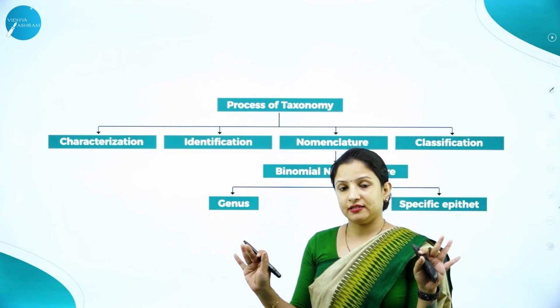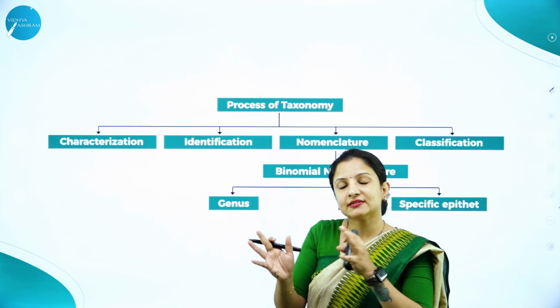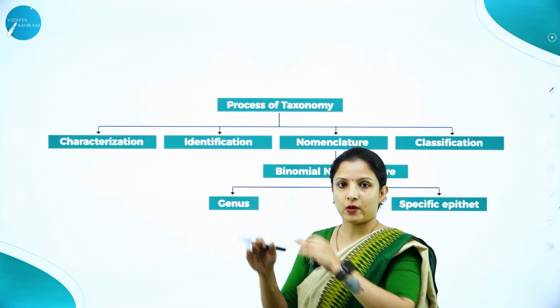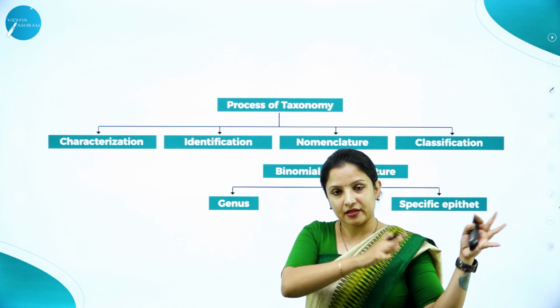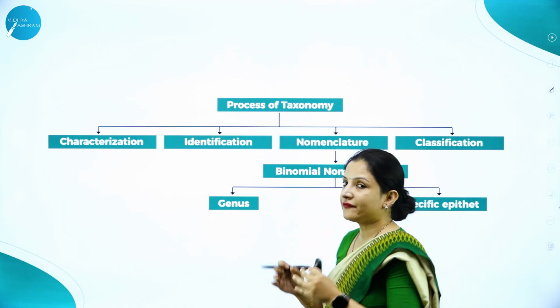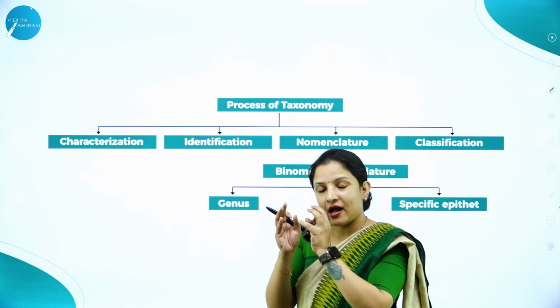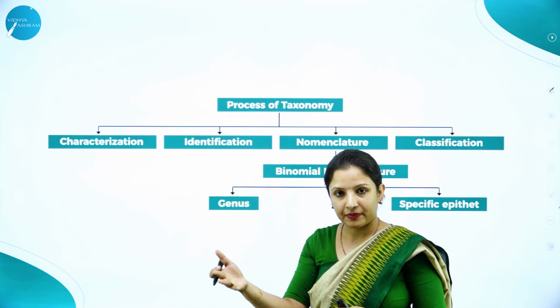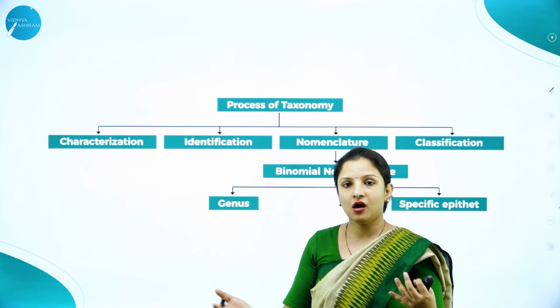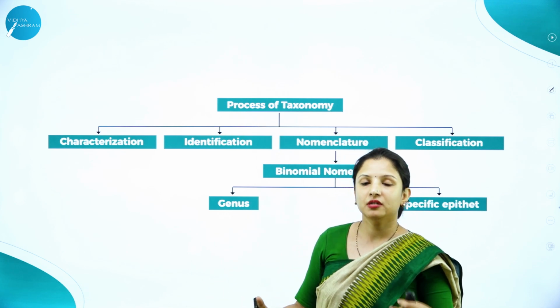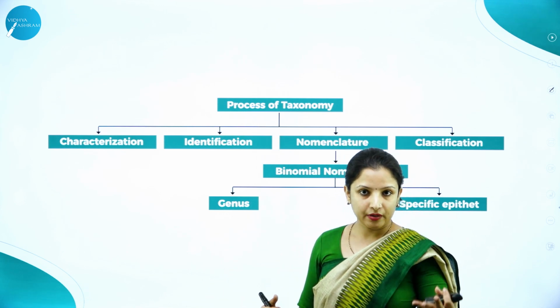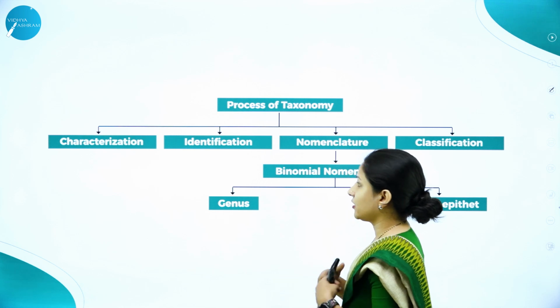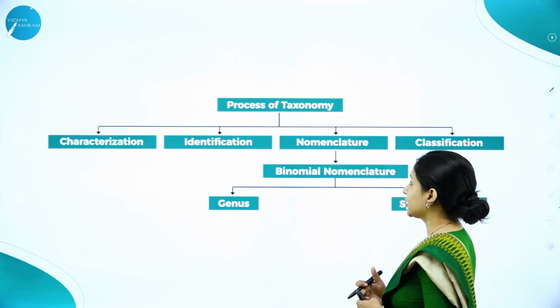After characterizing, you will find out which have similar characteristics, you'll put them under one group, others you'll put under separate groups. After that you have to identify: okay, now they have the same character, so what are they? Are they a plant? Are they an animal? Is it a herb, shrub, or tree? Is it a mammal? Is it a reptile? Is it a bird, Aves? Like that you'll identify. After characterization, we need to go in for identification.